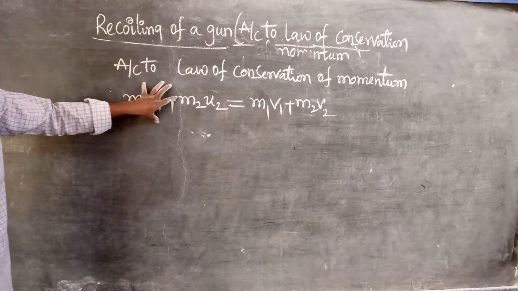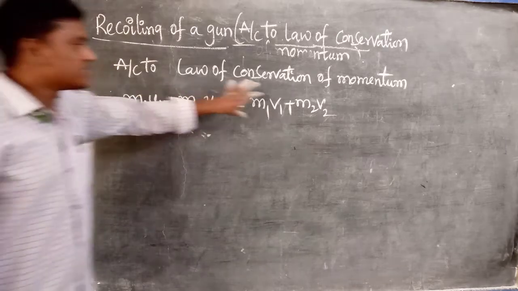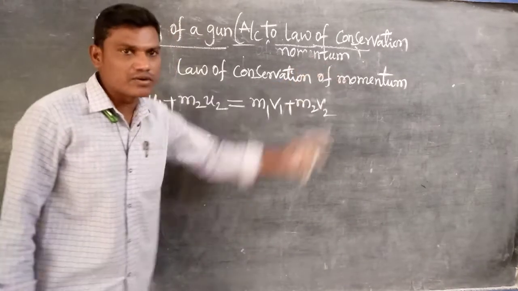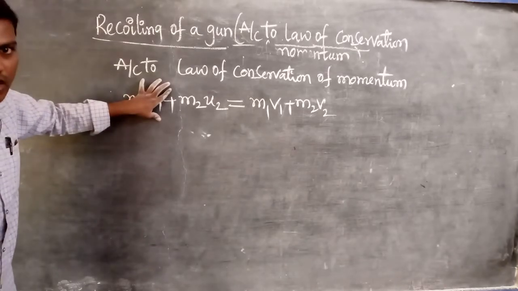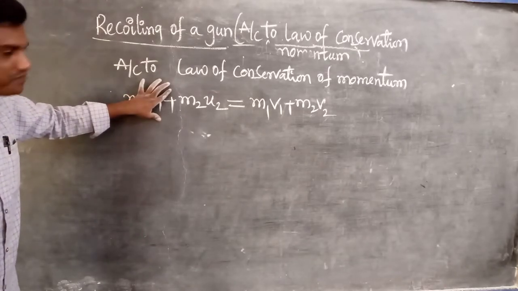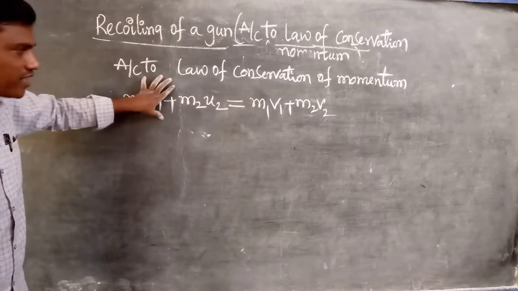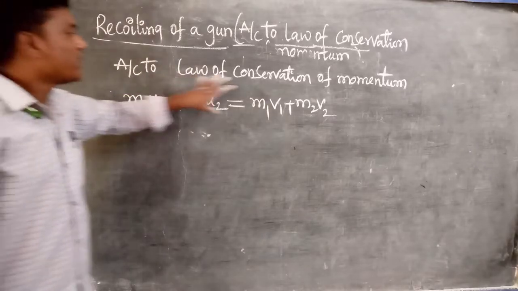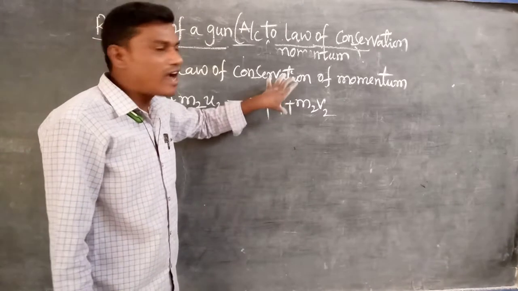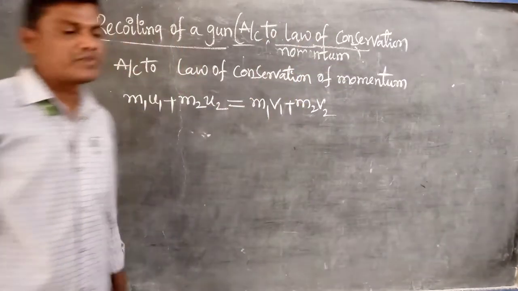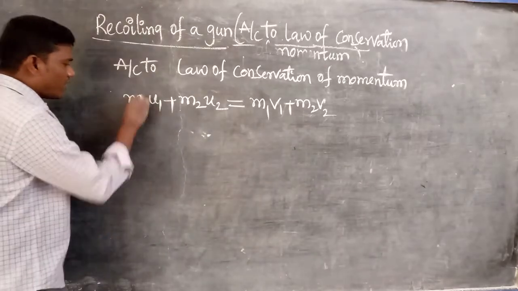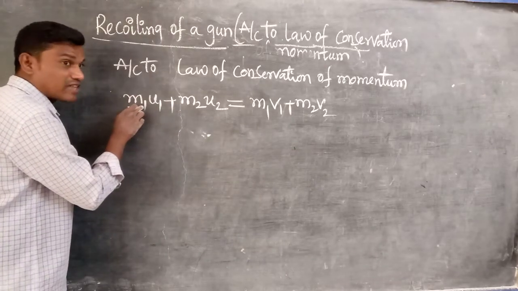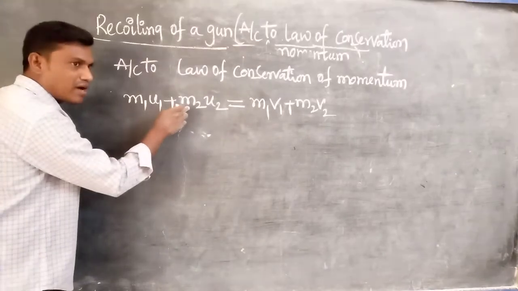So this is the momentum of the two bodies before collision. This is the momentum of the two bodies after the collision. According to our concept, the two bodies are nothing but the gun and bullet. This is the momentum of the gun and bullet before the firing, and this is the momentum of the gun and bullet after the firing. That is the meaning of that. M1 is mass of the gun, M2 is mass of the bullet.